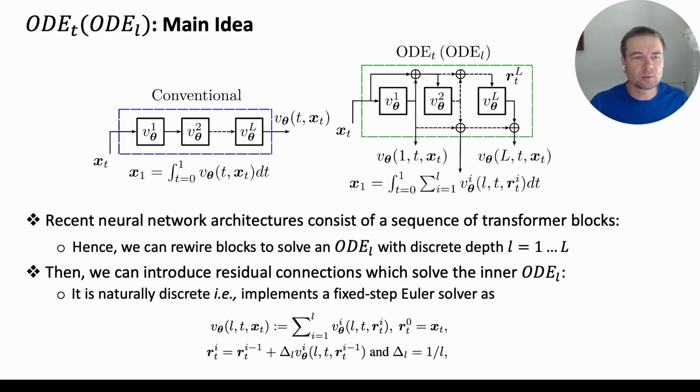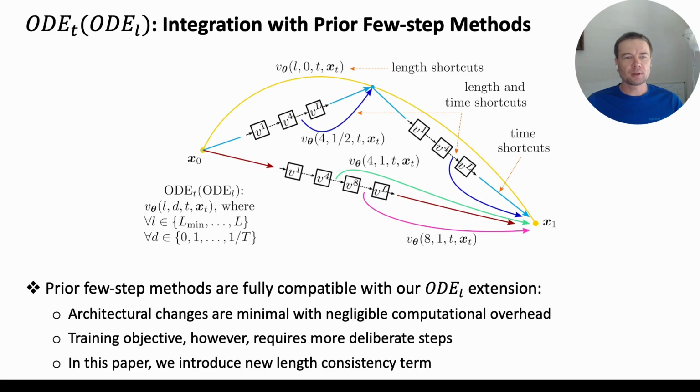Our main idea stems from the fact that recent neural network architectures consist of a sequence of transformer blocks. Then we can rewire these blocks to solve an inner ODE with respect to its depth. We introduce residual connections, which naturally implements a fixed-step Euler solver. Previous few-step sampling methods are fully compatible with our extension with minimal architectural changes and negligible computational overhead. However, training objective requires more deliberate steps.